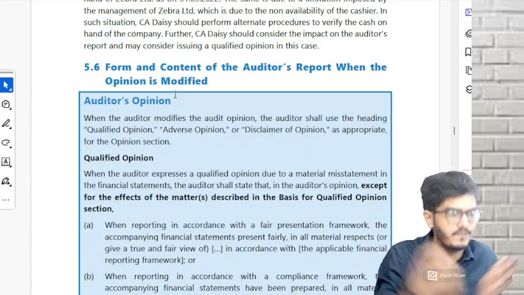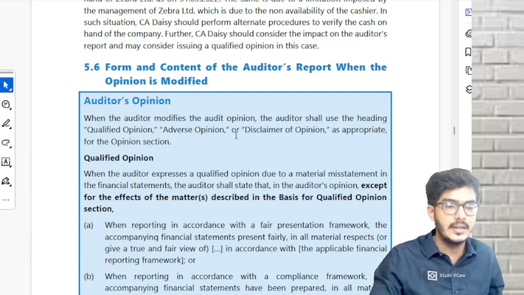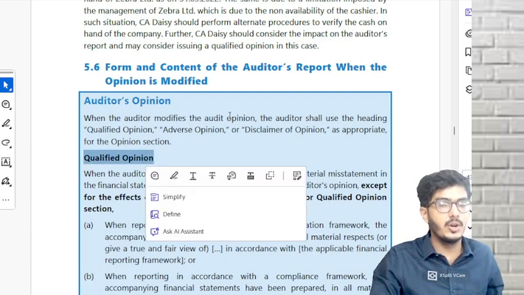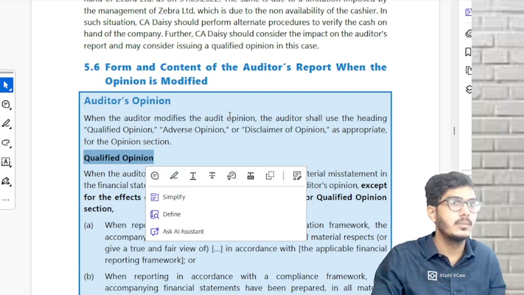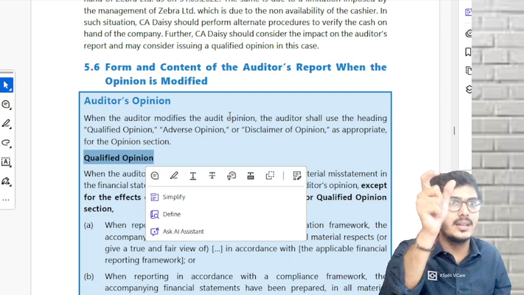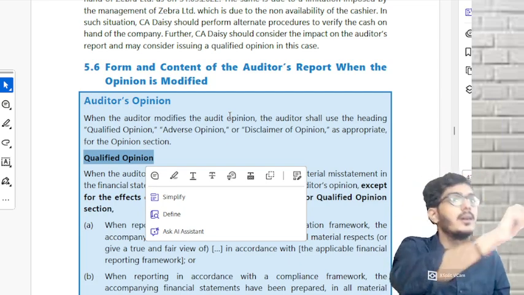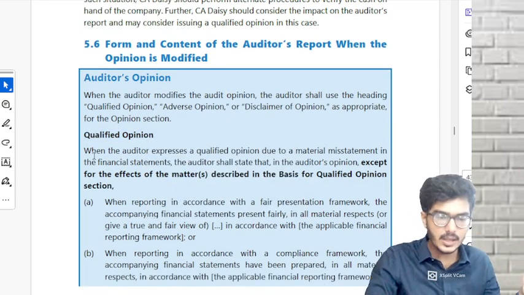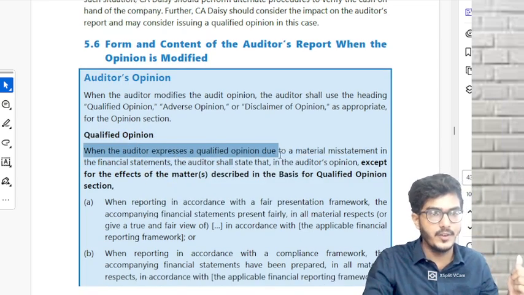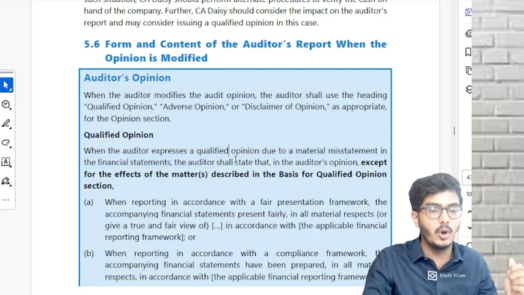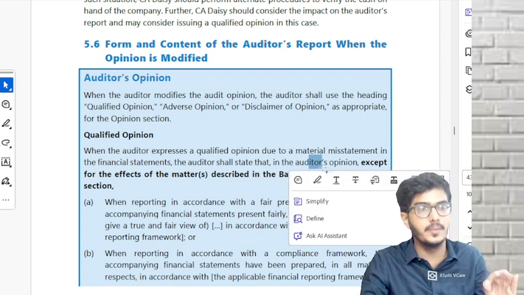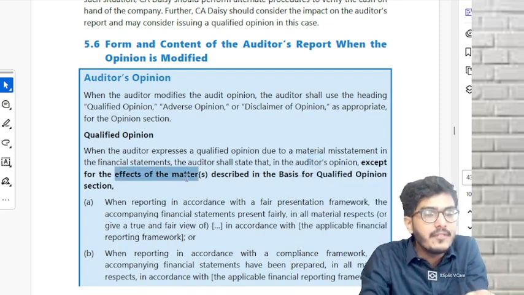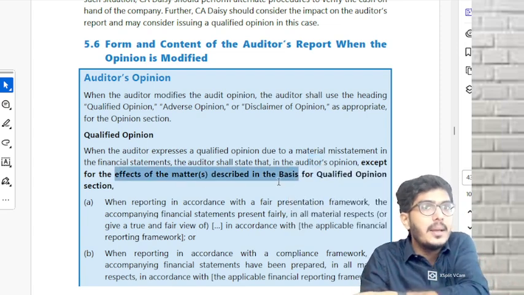It is very important in SA 705. First thing, what you're going to do? Always the heading has to be changed. What heading? The opinion heading. Instead of opinion, you're going to write qualified opinion, adverse opinion, or disclaimer. So the heading has to be changed. That is the first change. Then, whenever the auditor expresses a qualified opinion due to a material misstatement in the FS, the auditor shall state it in the auditor's opinion, except for the effects of the matters described in the basis for opinion.